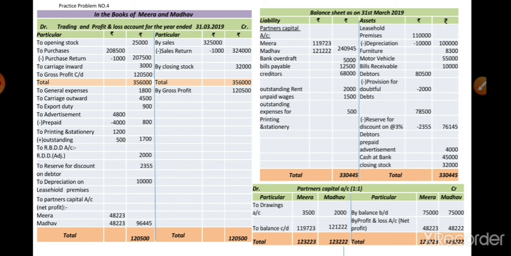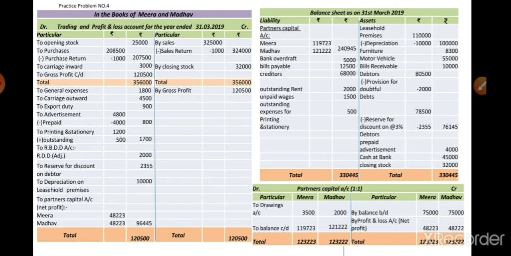Now we take the total of the partners' capital accounts of Mira and Madhav, that is Mira's total is 1,23,223 and Madhav's total is 1,23,222. After all, we close the balance sheet. Here we take the total of the liability and asset side. When we take the total, we find that the totals of liabilities and assets are equal. It means our balance sheet is tallied.